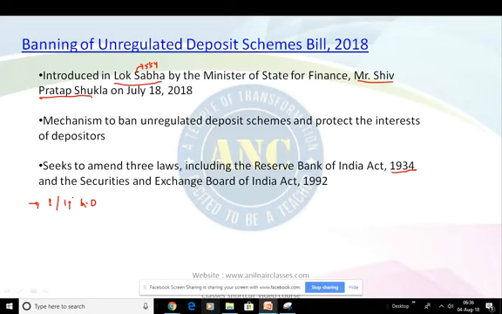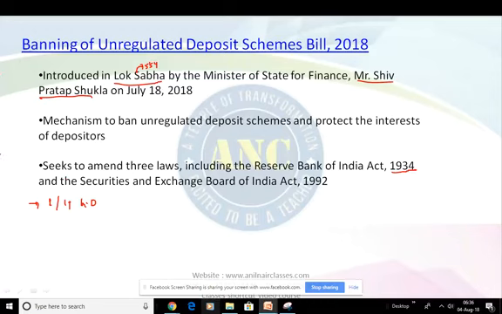The competent authority may provisionally attach the property of the deposit taker as well as all deposit receipts, summon and examine any person it considers necessary for the purpose of obtaining evidence, and order the production of records and evidence. The competent authority will have powers similar to those vested in a civil court, right?